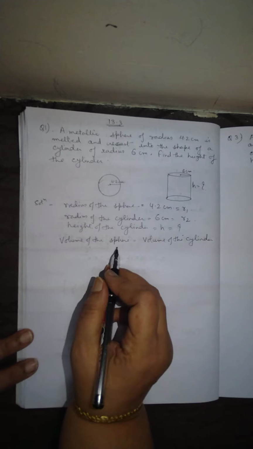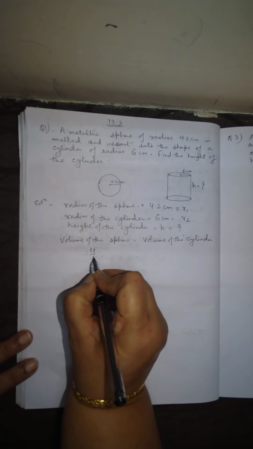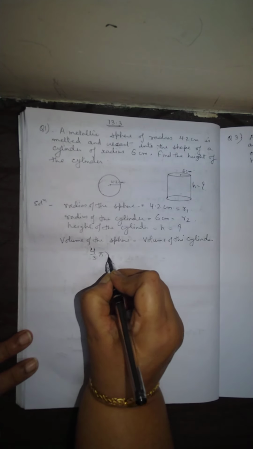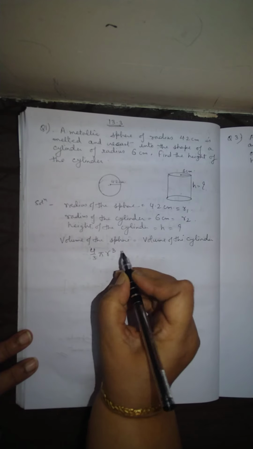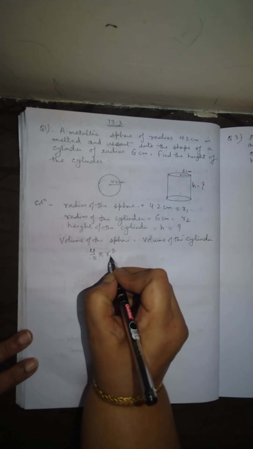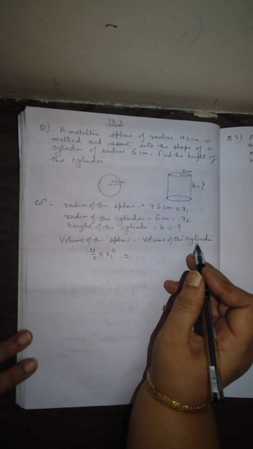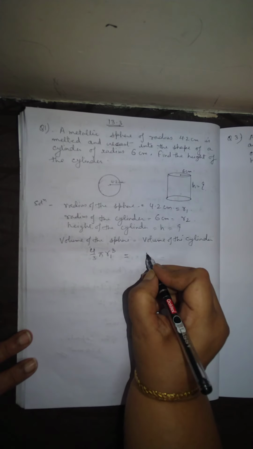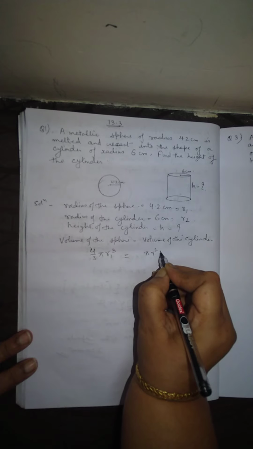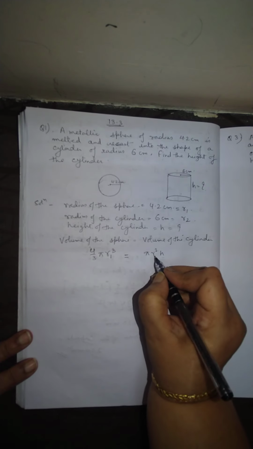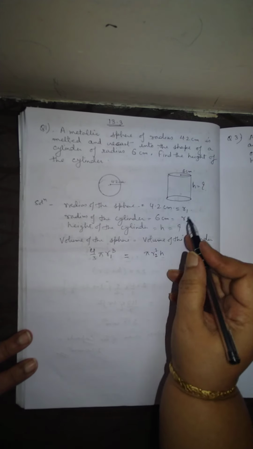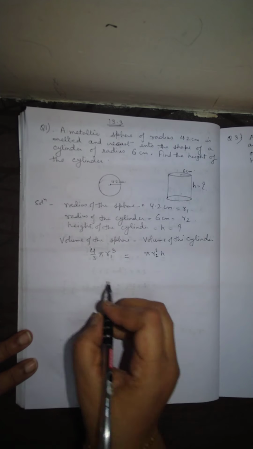The volume of the sphere formula is 4 by 3 pi r cube. Here we have taken R1 as the radius of the sphere, so you can write R1 here. And volume of the cylinder is pi r square h. And here we have taken R2 as the radius of the cylinder, so we can write R2 here.